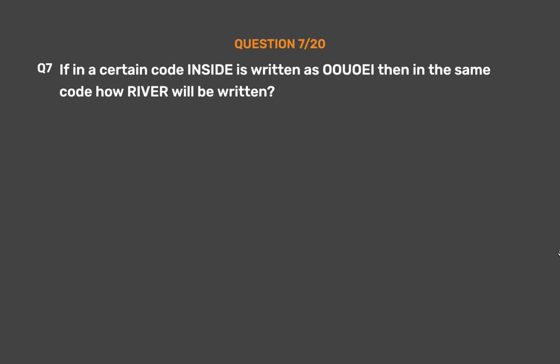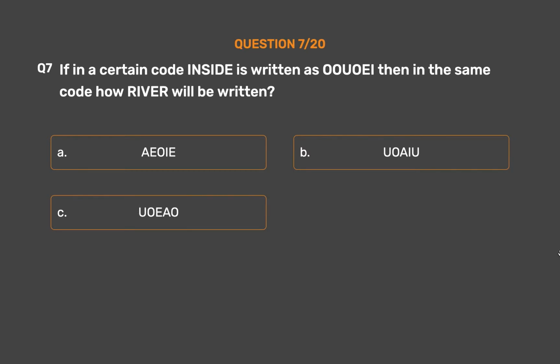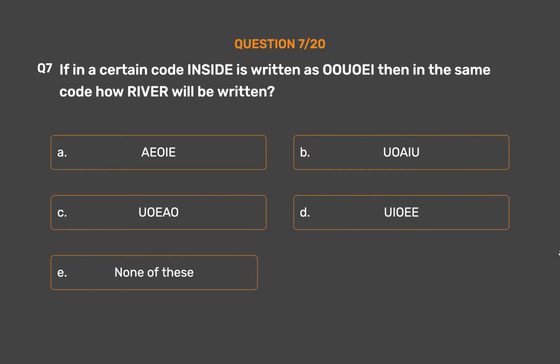Question number 7. If in a certain code inside is written as UOE, then in the same code how will river be written? Option A IOE. Option B UIU. Option C O. Option D OI. Option E none of these.